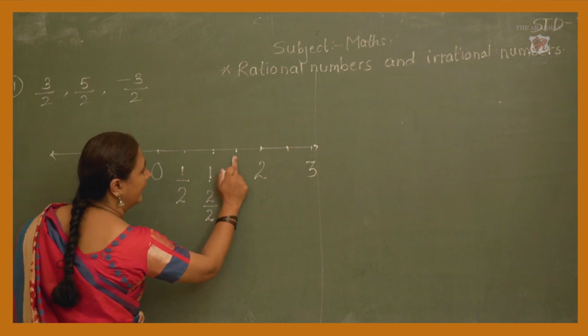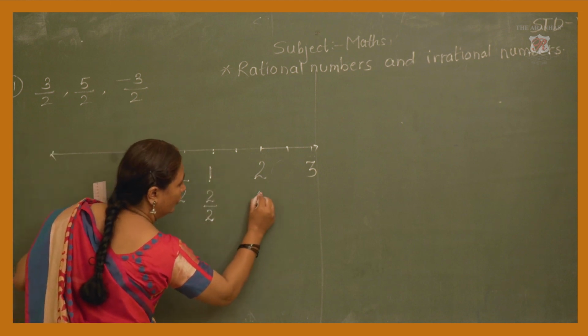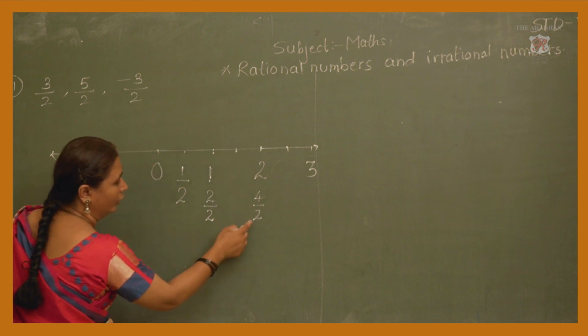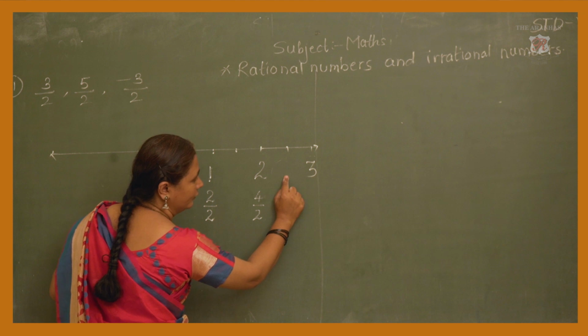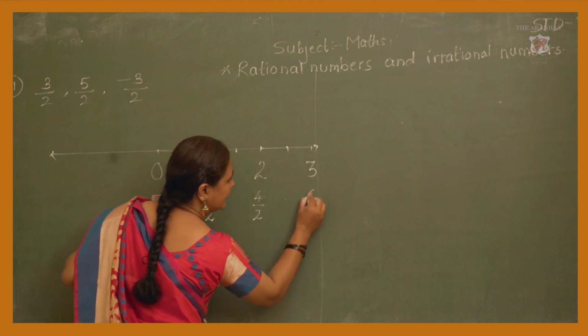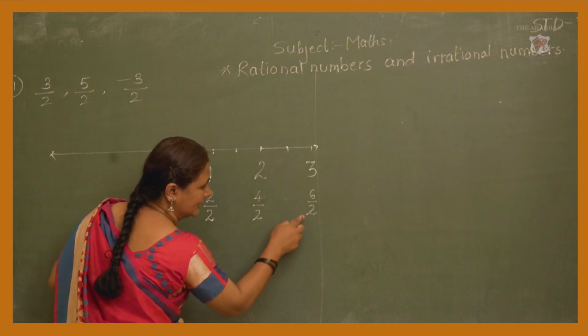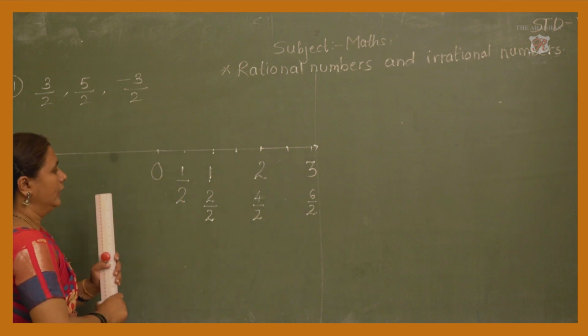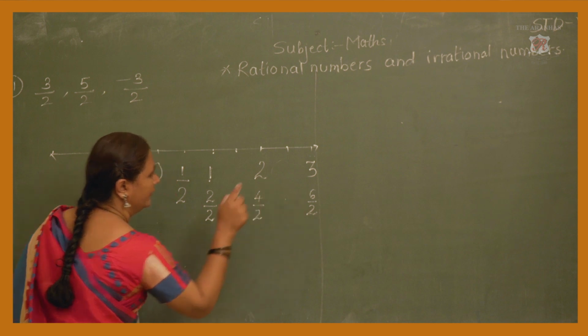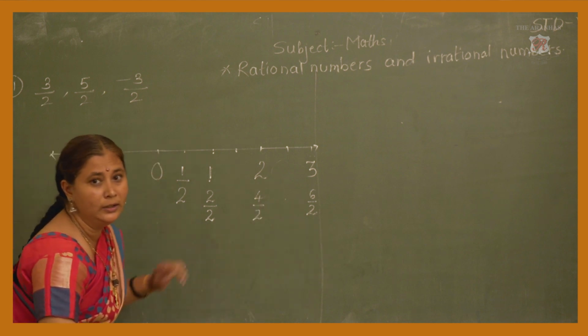This is 3 by 2, this is 4 by 2. When we divide 4 by 2, we are getting the number 2. Then here 5 by 2 and this is 6 by 2. When we divide 6 by 2, we are getting the number 3. Isn't it?